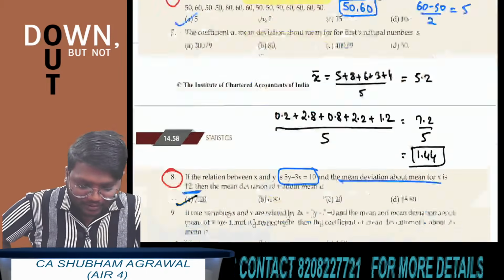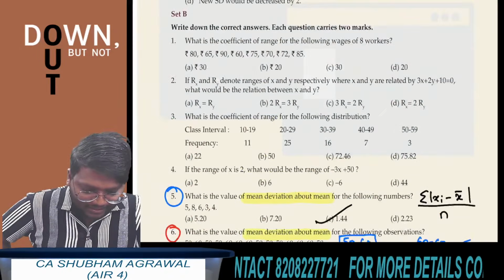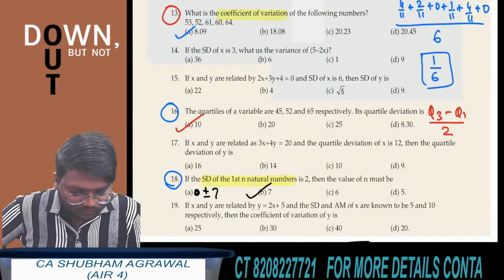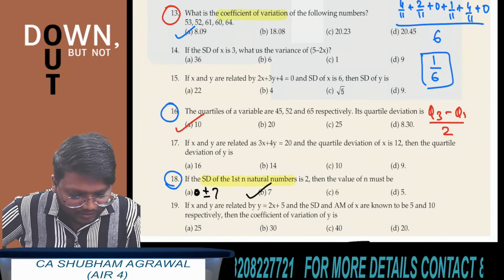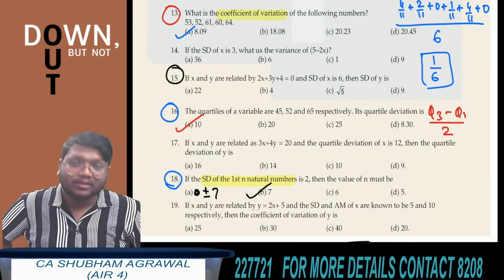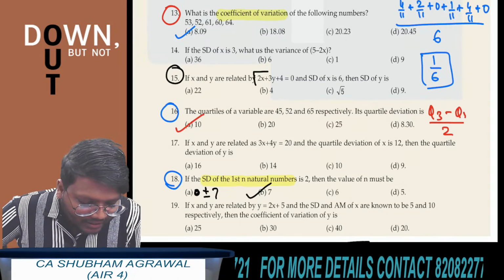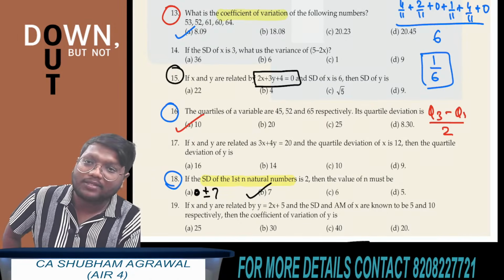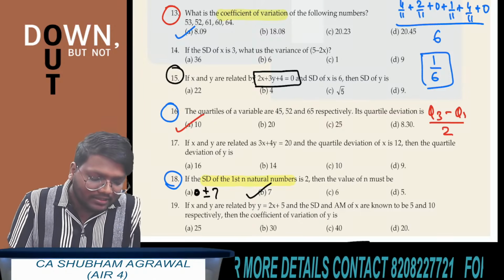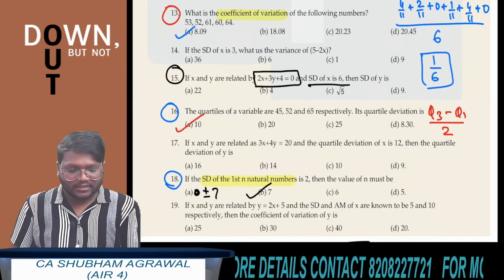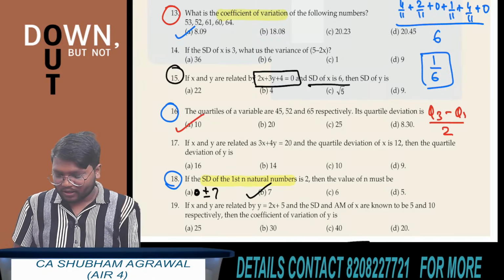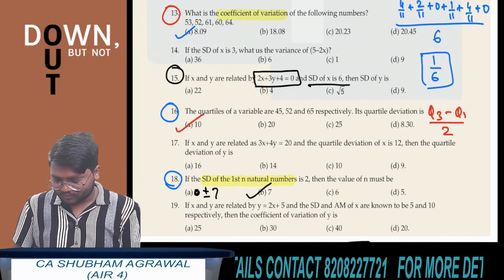Understood? I am taking one more question. This is question number 15. Linear relationship between x and y is given, that 2x plus 3y plus 4 is equal to 0. Standard deviation of x is also given, which is 6. You have to find standard deviation of y. All of you quickly solve this question.